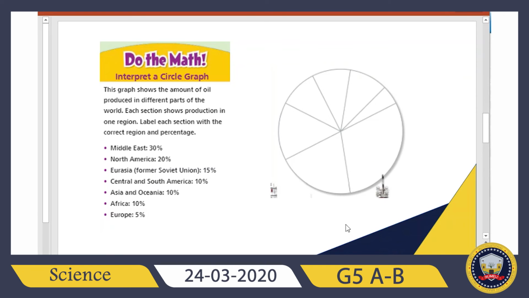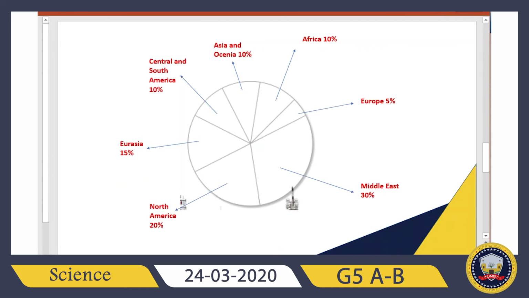The second big one should be this one, right? This is slightly bigger than that, and the third one should be here. We can see these three are looking equal, and this one is apparently the smallest of all, so it should be Europe. So as a result, it will look like this.